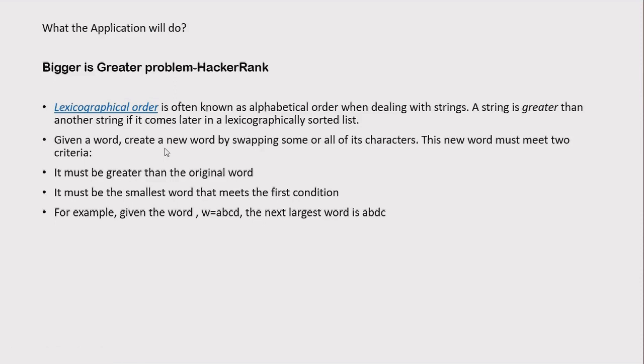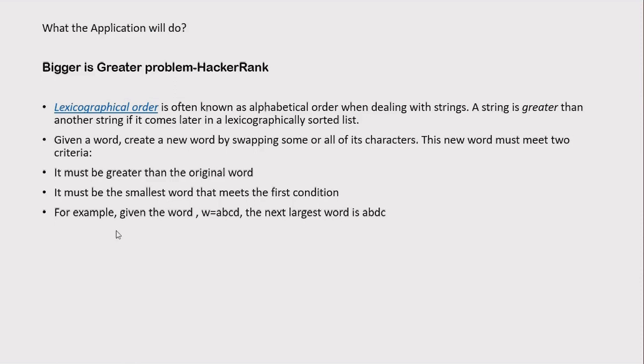So our problem statement would be to find the biggest string which can be made from the given input string. Let's say we are given a word, we have to create a new word by swapping some or all of its characters. This new word must meet two criteria. It must be greater than the original word and it must be the smallest such word. Let's say in a dictionary we have to find the next bigger string than that, just the next bigger string, which is made up of the same characters.